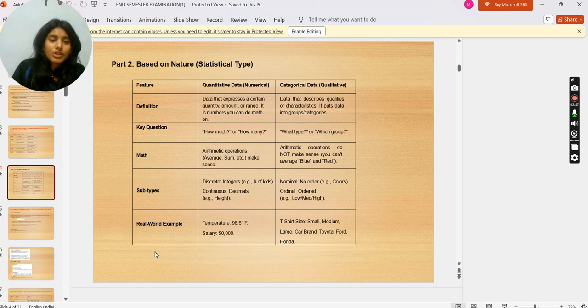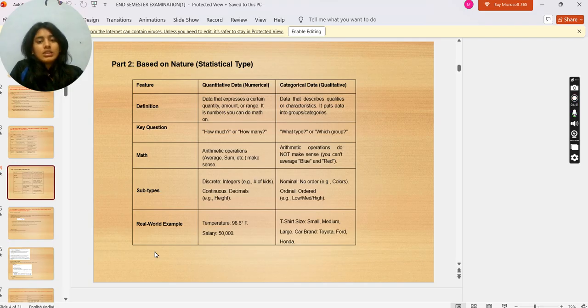Definition of quantitative data: data that expresses a certain quantity, amount, or range. It is a number you can do math on. Categorical data describes qualities or characteristics. It puts data into group categories. Key question: how much or how many for quantitative data? And for categorical, what type or which group?